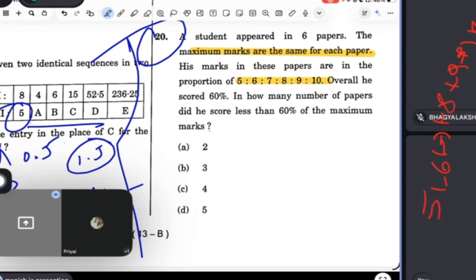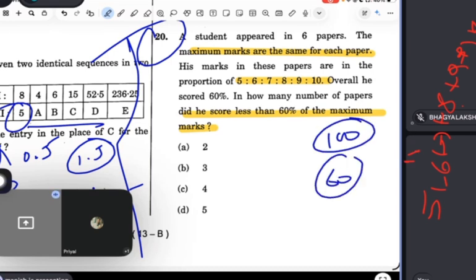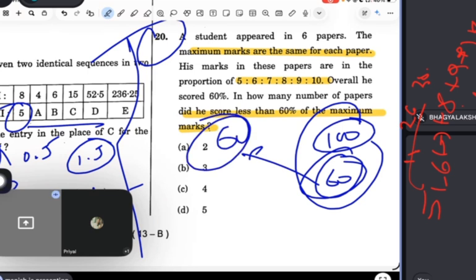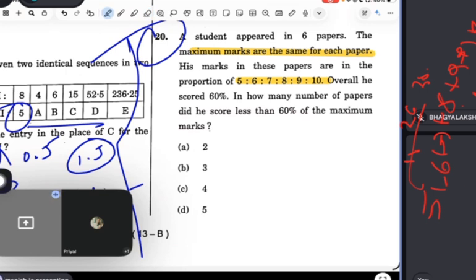See now, how many subjects has he got less than 60%, is what the question is asking. Total are 6 subjects. You have to tell this. See, guys, this question is nothing actually. Suppose I'm saying there are 100 marks and Bhagya has got 60% marks in all the subjects. So it means 60% is the average. It means she has got 60% in every paper almost. If you understand this logic, you can answer this question. Very easy question.